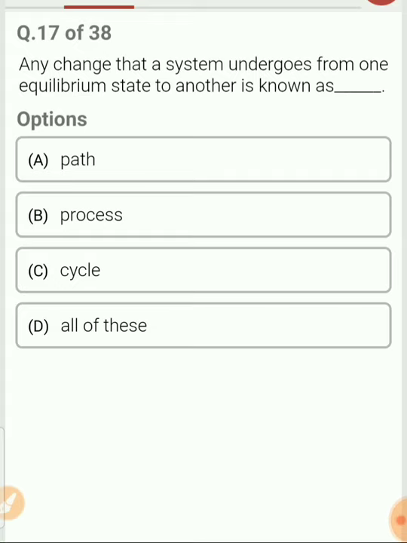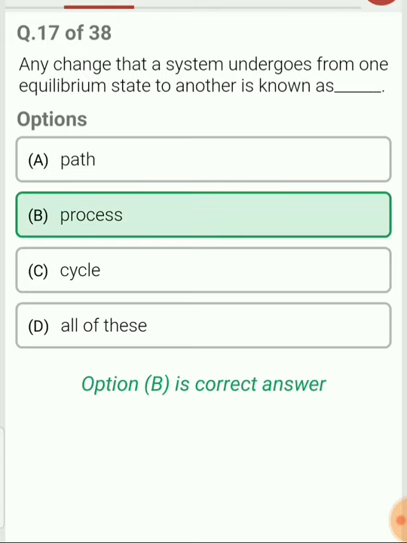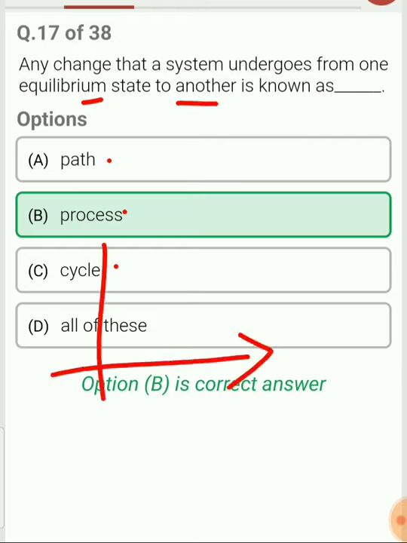Next question. Any change that a system undergoes from one equilibrium state to another is called a process. So these are the definitions. You need to remember the definition of all the three options which are given over here. Any one of them could be asked. But in the given question, any change that a system undergoes from one equilibrium state to another is called a process. For example, if I draw a pressure versus volume diagram, then let's say that this is the state 1. State 1 represents the pressure P1 and volume V1.